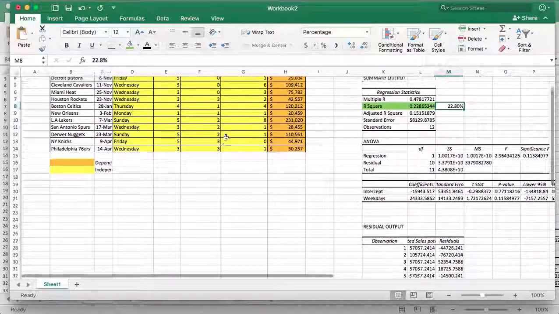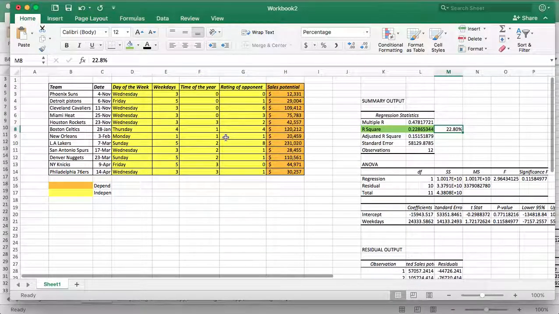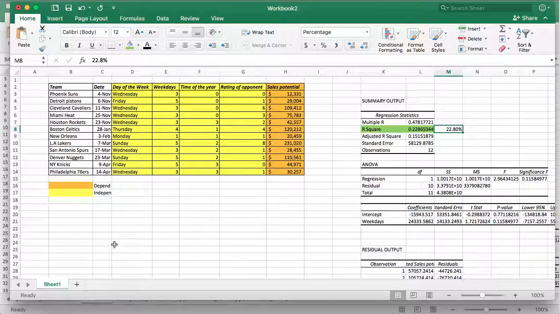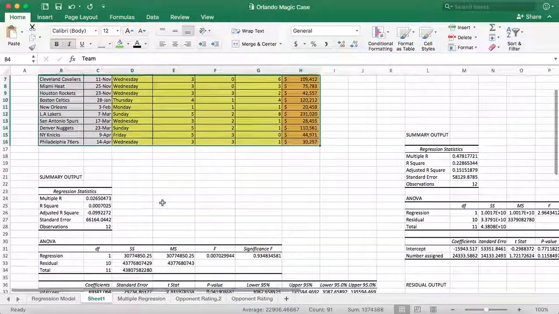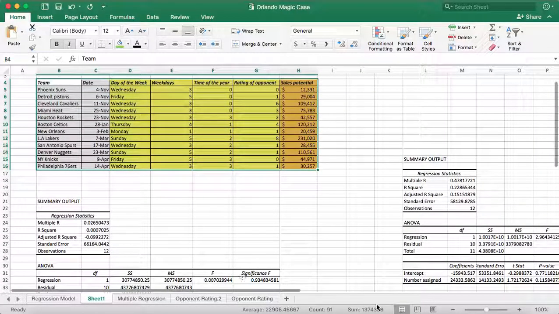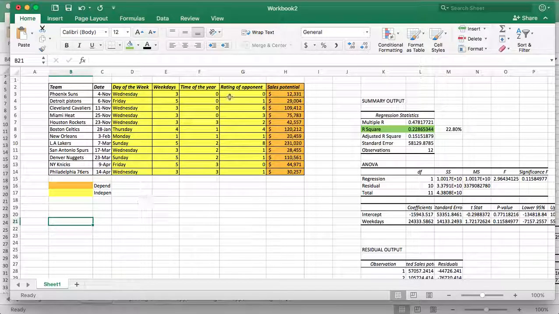Okay, so now we're going to look at it as the rating of the opponent, right? So we're going to do pretty much the same thing. We're going to go back to our Excel right here, and we're going to do it based on the rating of the opponent.